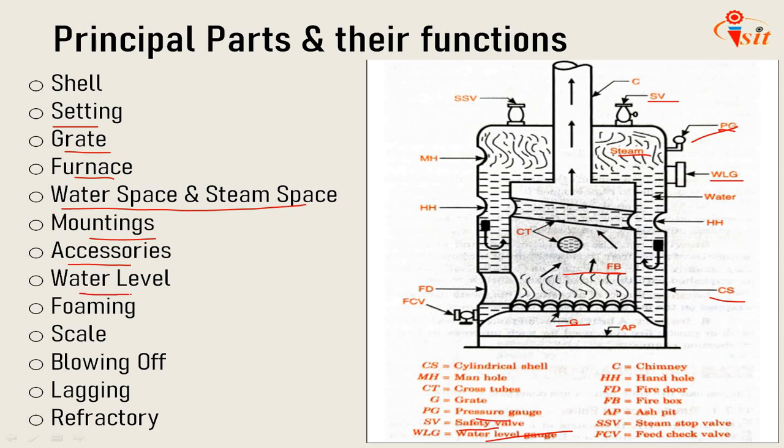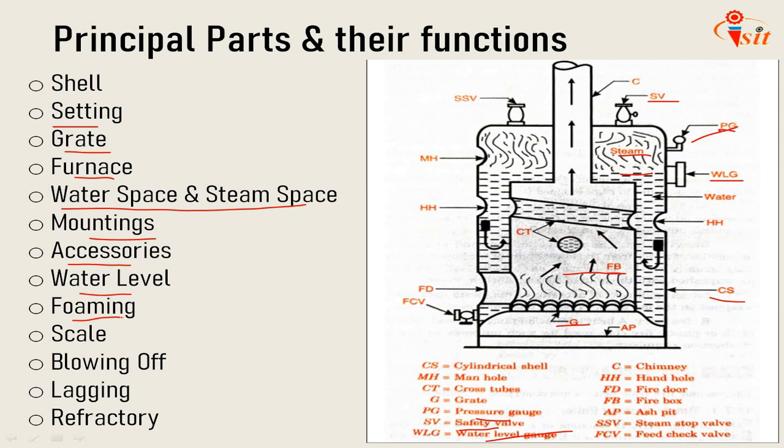Next is water level. The level at which water stands in the boiler is called water level, and the space above it is called steam space. Next is foaming, the formation of steam bubbles on the surface of the boiler due to high surface tension of the water.